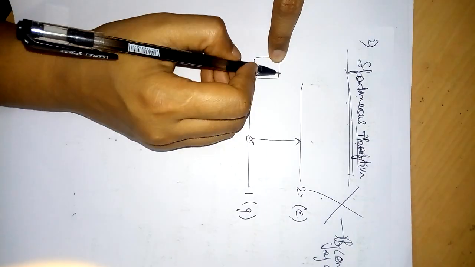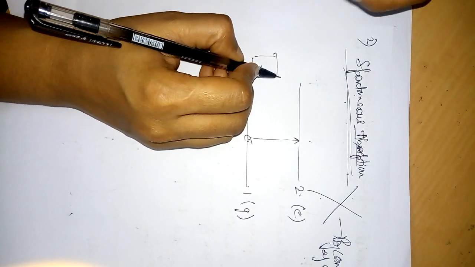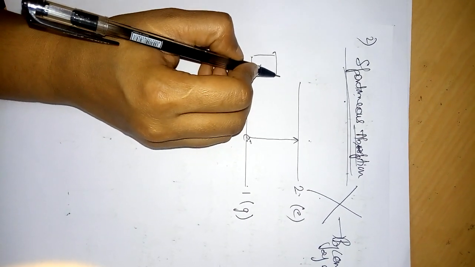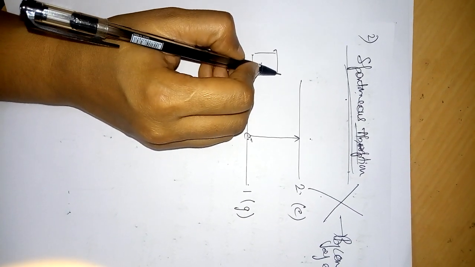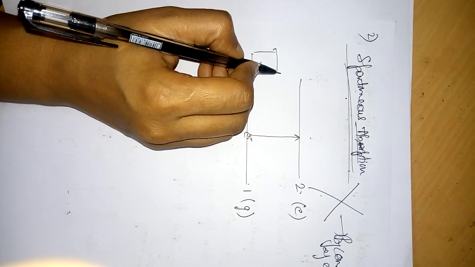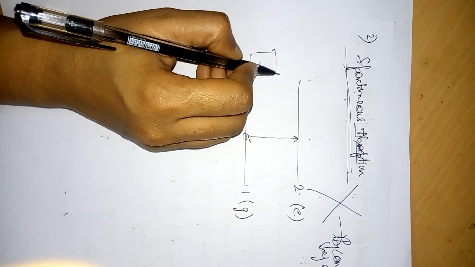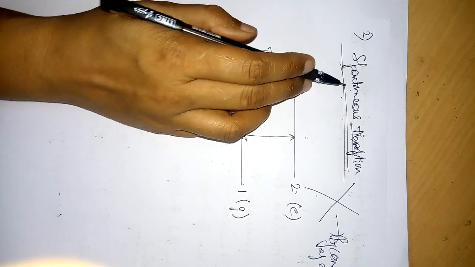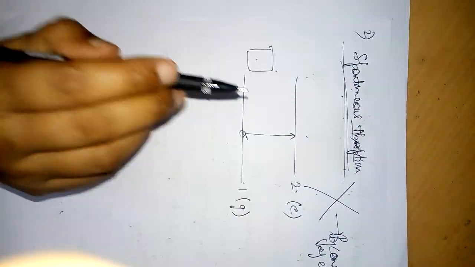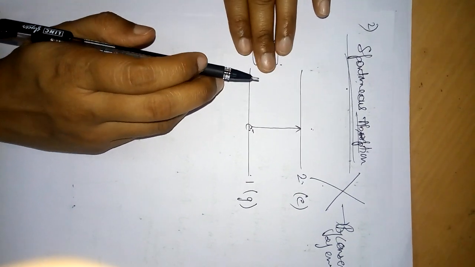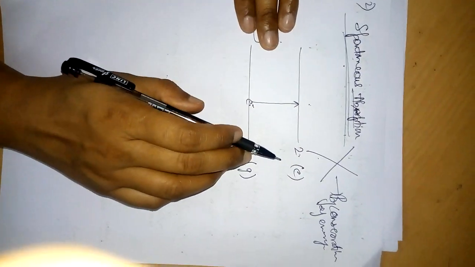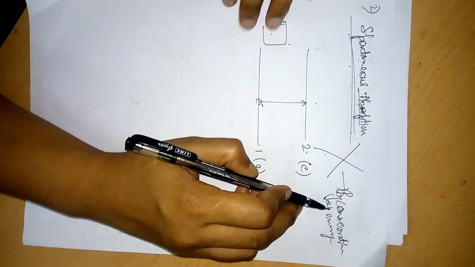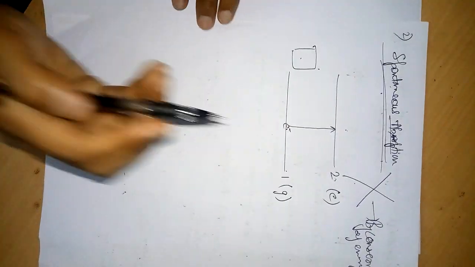Since we need to provide a source of photons, that means we are providing some external agency. Now since we are providing an external agency, the process is no more spontaneous. So spontaneous absorption, that is without providing an external source of photons, no absorption can take place. So this process is forbidden by conservation of energy.